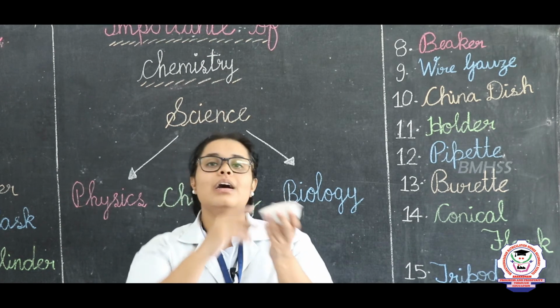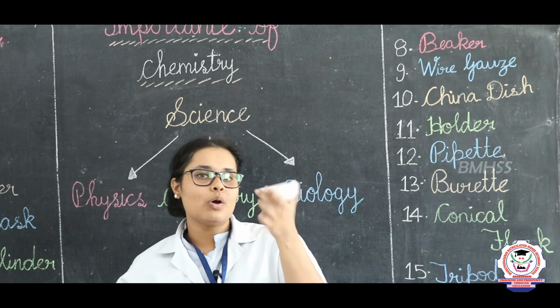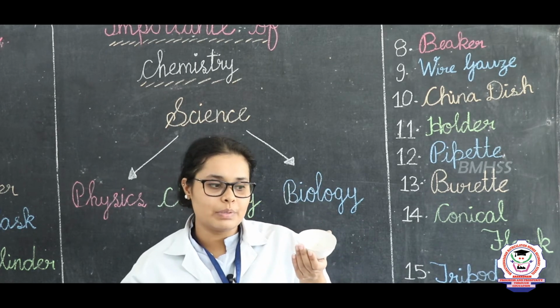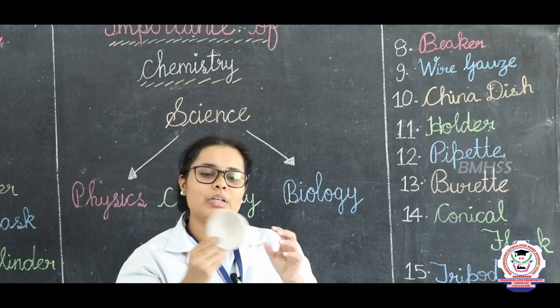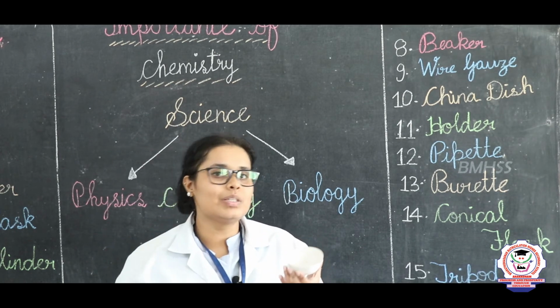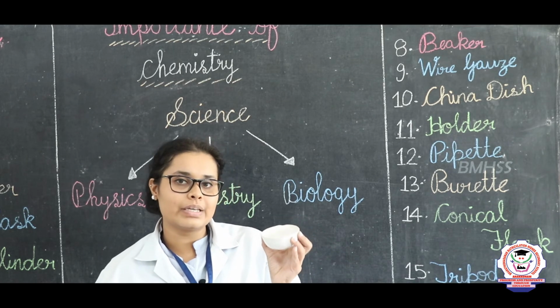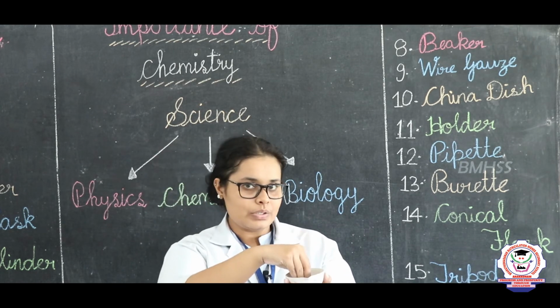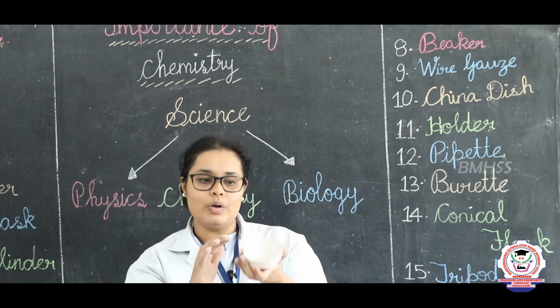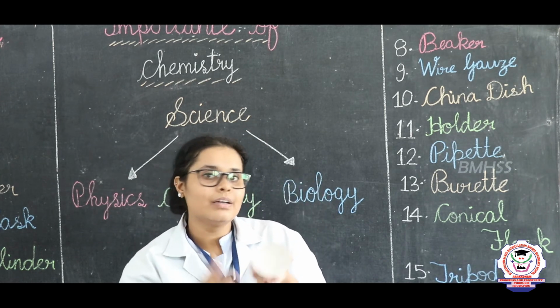So after this is an evaporating dish, or you can call it a china dish. Why are we calling it a china dish? Because it is made up of a particular material which is used for making cups also. So here we put a particular solution and suppose we want to evaporate. It's easier in this because it is heated from this side, right.